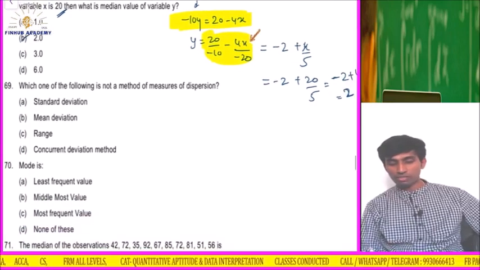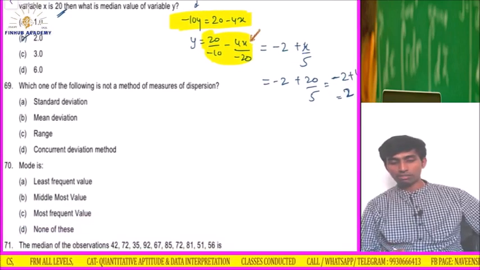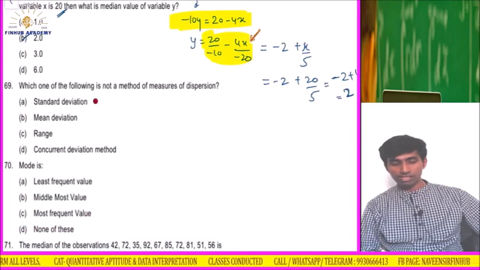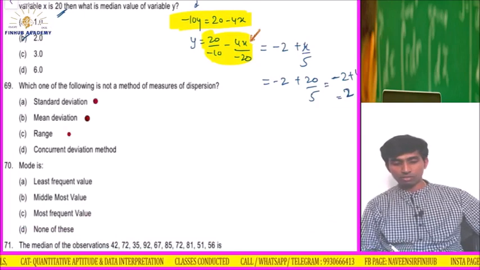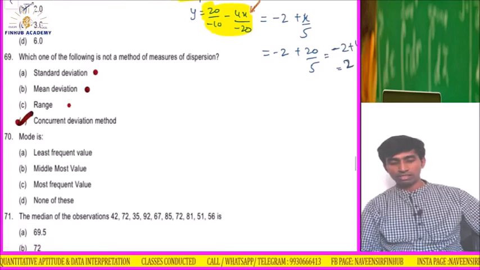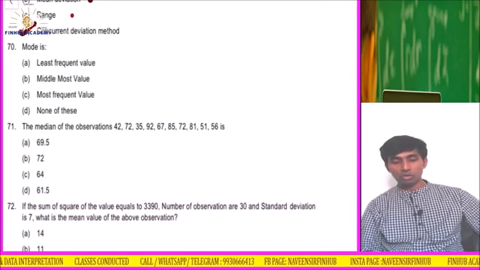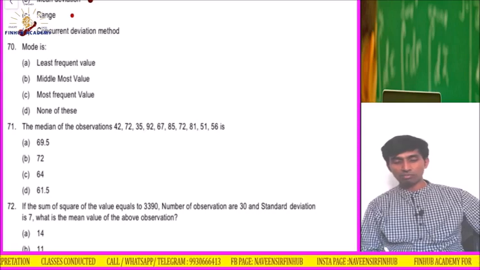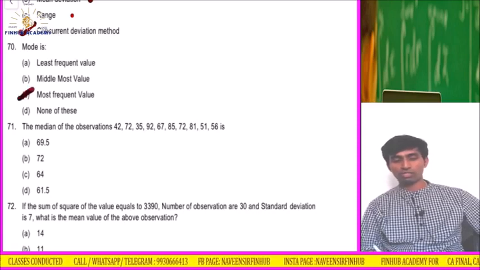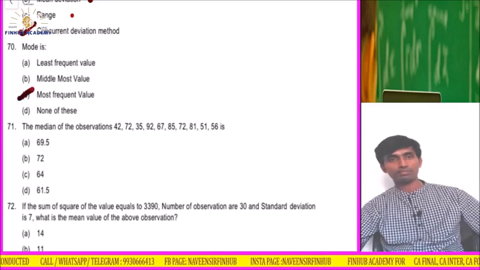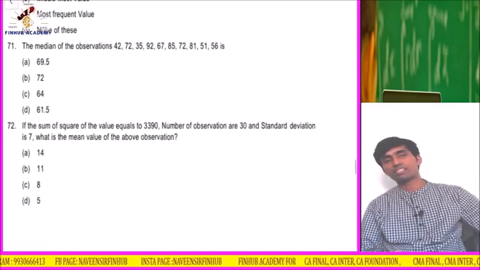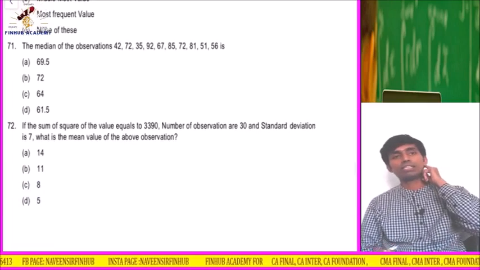Which one of the following is not a method of measure of dispersion? Standard deviation, mean deviation, range, everything is a method. Concurrent deviation is not the method. Concurrent deviation method was to calculate the R, correlation coefficient. Mode is least frequent value, middlemost value, most frequent value. Most frequent value, answer is C. So very easy questions. If you have done December 2022 MTP, it was there in that.